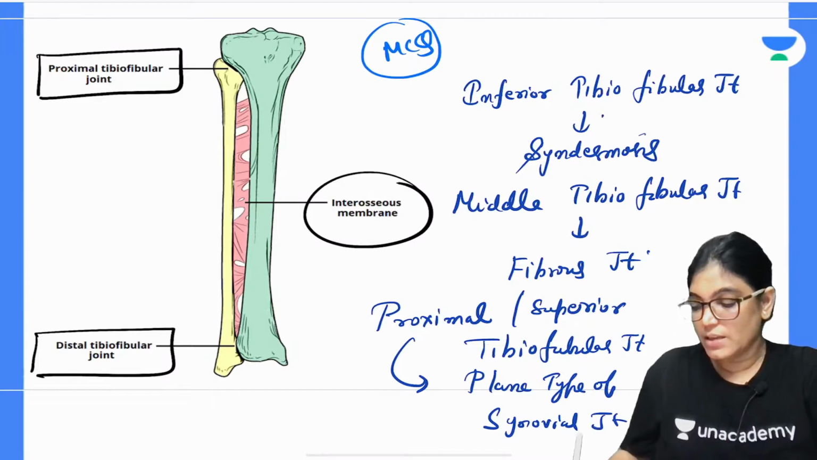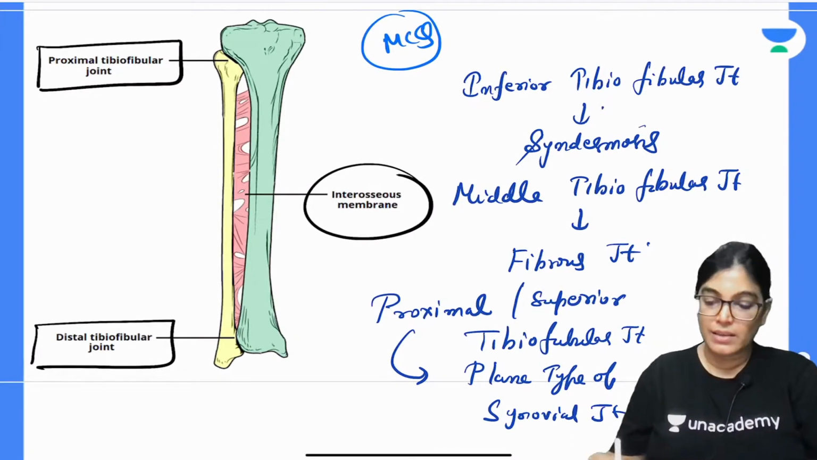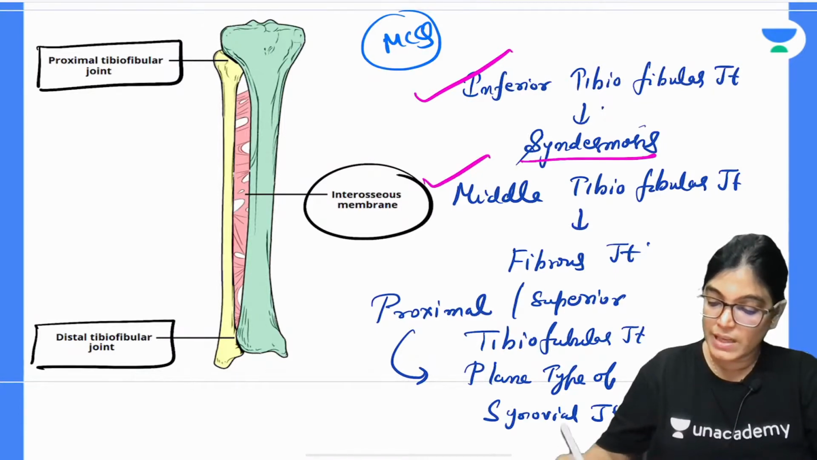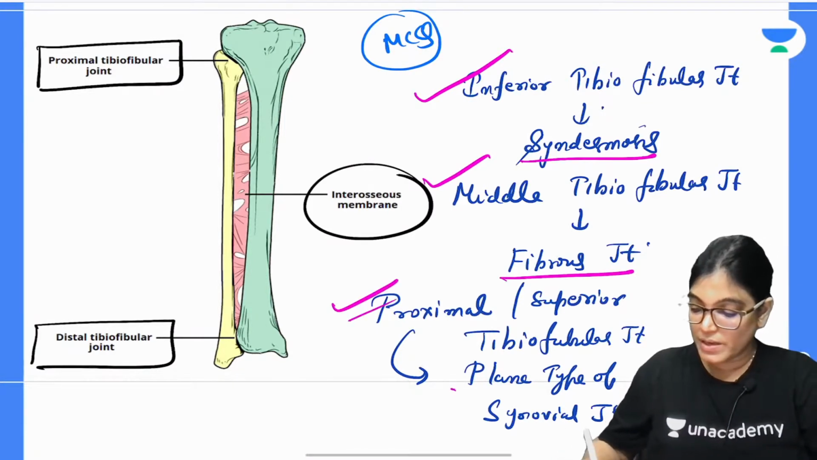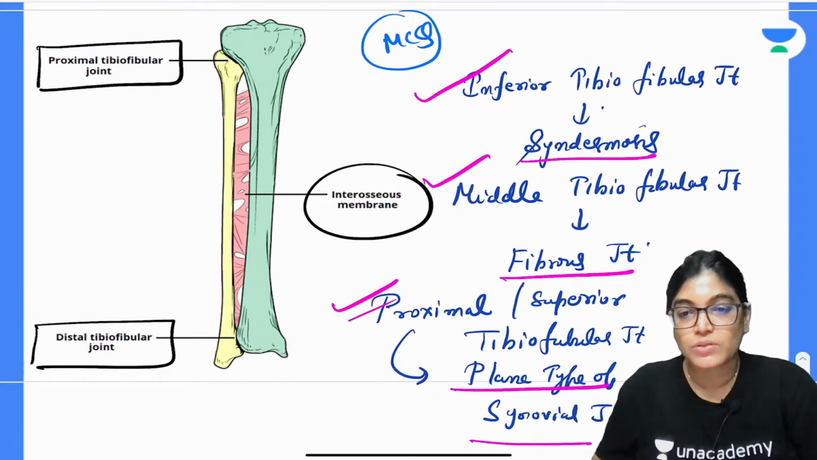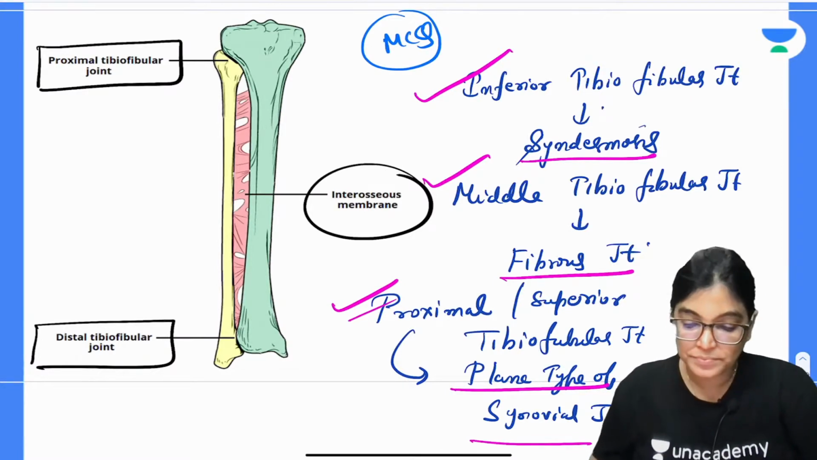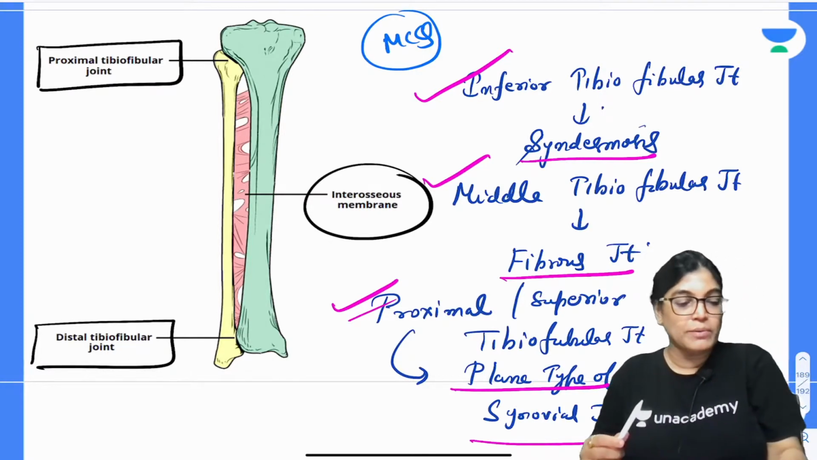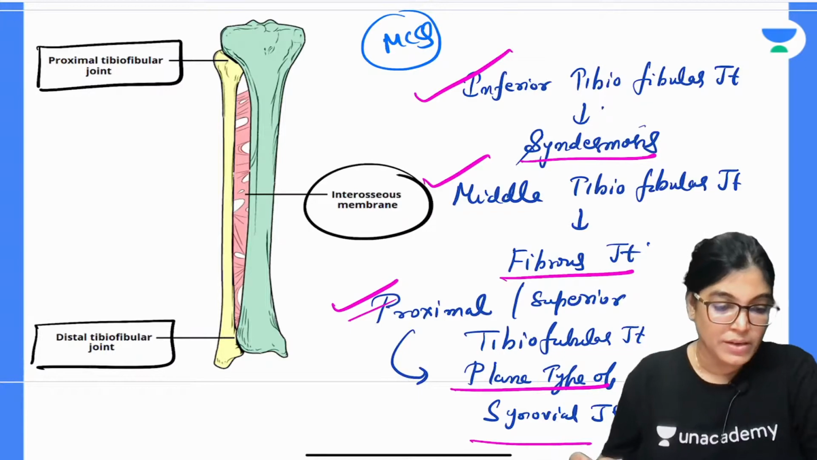So you can see the two bones articulating have three types of joints. Inferior is syndesmosis, middle is a fibrous joint, proximal or superior is a plane type of synovial joint. It's the plane variety of synovial joint. So this is how the articulation occurs, and very clearly we have seen the different types. Any doubt, let me know. Any doubt you can ask me, okay.